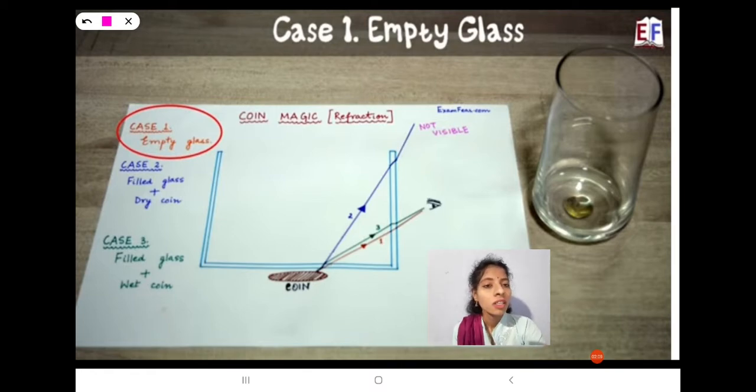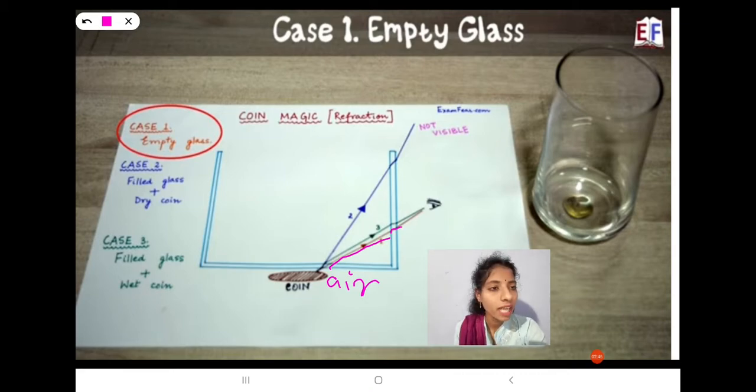Here the light travels through different mediums. What are those? First of all, the light travels from the air medium to glass. You can see here, from air to glass the medium changes, so the light ray bends somewhat. Then it travels in a straight line, and again when it reaches the glass boundary, the light ray bends somewhat.